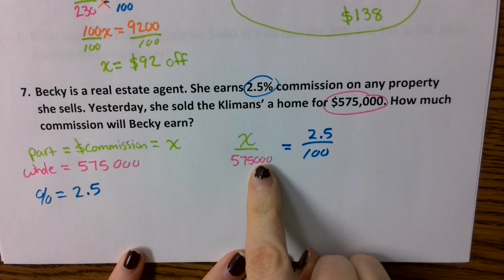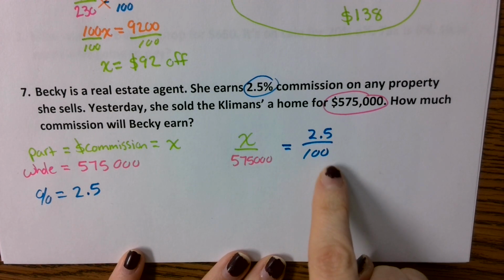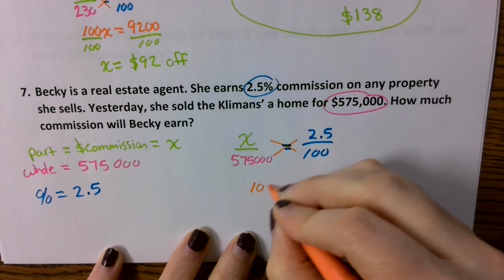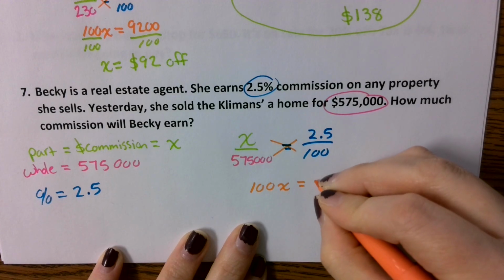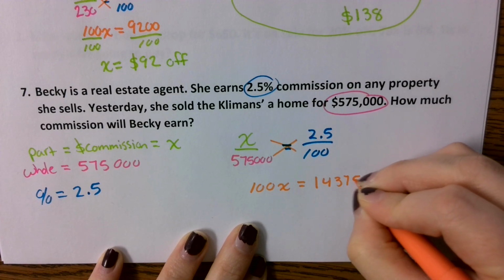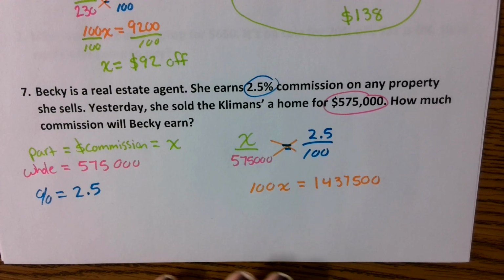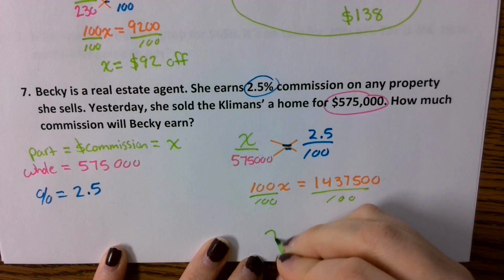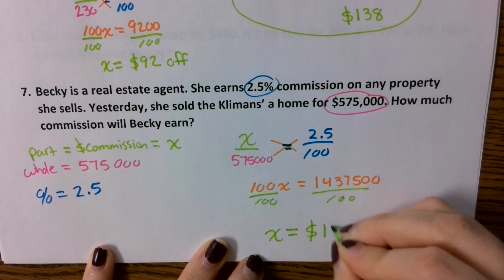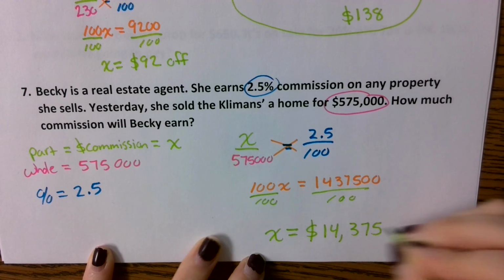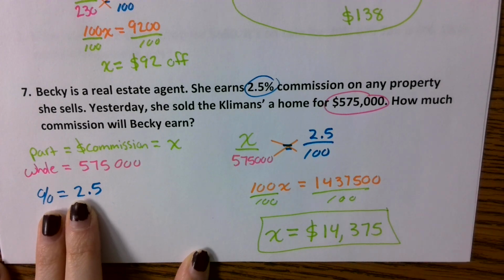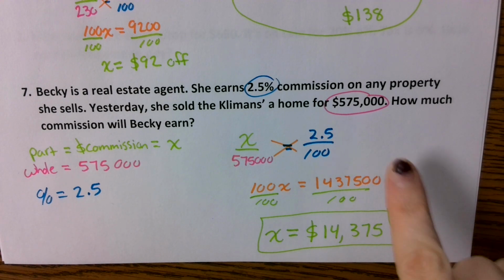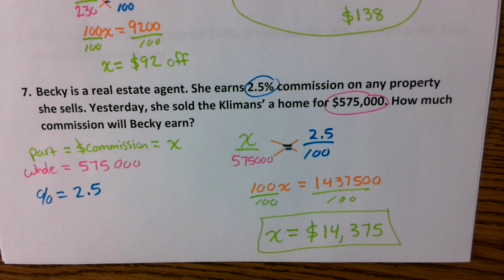So we have x over 575,000 is equal to 2.5 over 100. We're going to do our cross product to solve. That's going to give us 100x is now equal to 1,437,500. But of course we're not done, we still need to divide. Once you divide by 100, you find out that from selling that home, she earned $14,375. That was her commission. 2.5% doesn't seem like a whole lot, but when it's a huge purchase like that house, 2.5% is a lot of money.